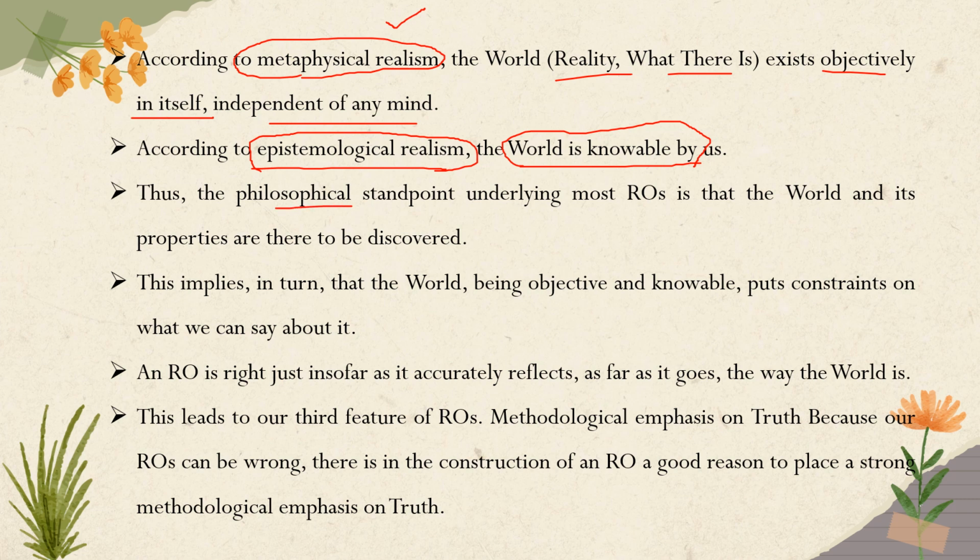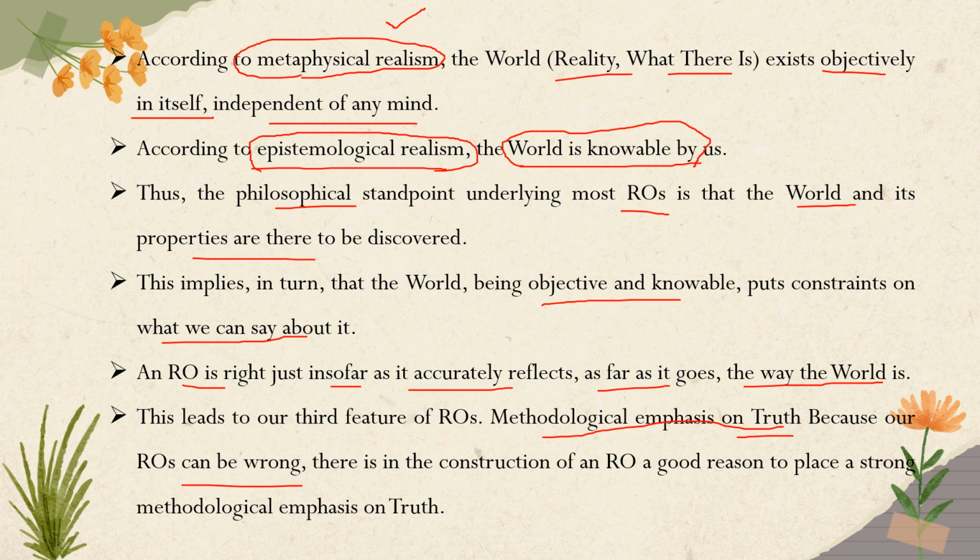Thus, the philosophical standpoint underlying most reference ontology is that the world and its properties are there to be discovered. We do not know everything, we need to discover. This in turn, that world being objective and knowable, puts constraint on what we can say about it. So an RO is right just in so far as it accurately reflects, as far as it goes, the way the world is. This leads to our third feature of RO, that is methodological emphasis on truth.